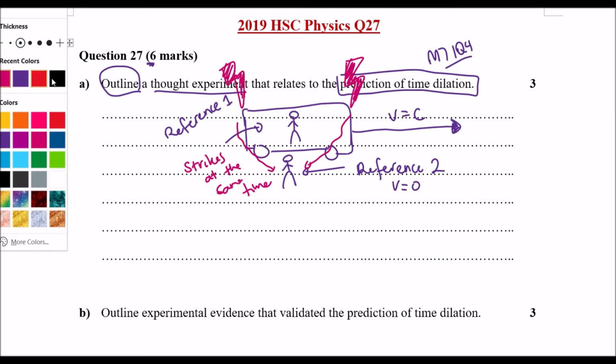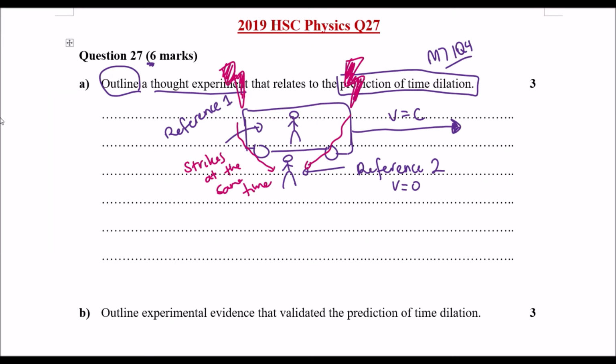However, for our other observer, and I'll do it in a different color just to make it really clear, the light from this strike arrives earlier, and then this lightning strike arrives later. But the question is, they both struck the train at the same time. So why is this one coming earlier than this one?